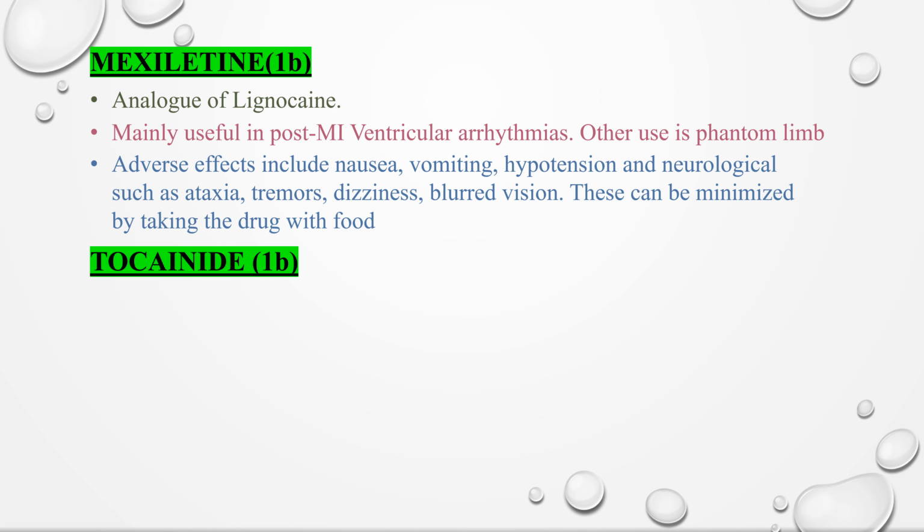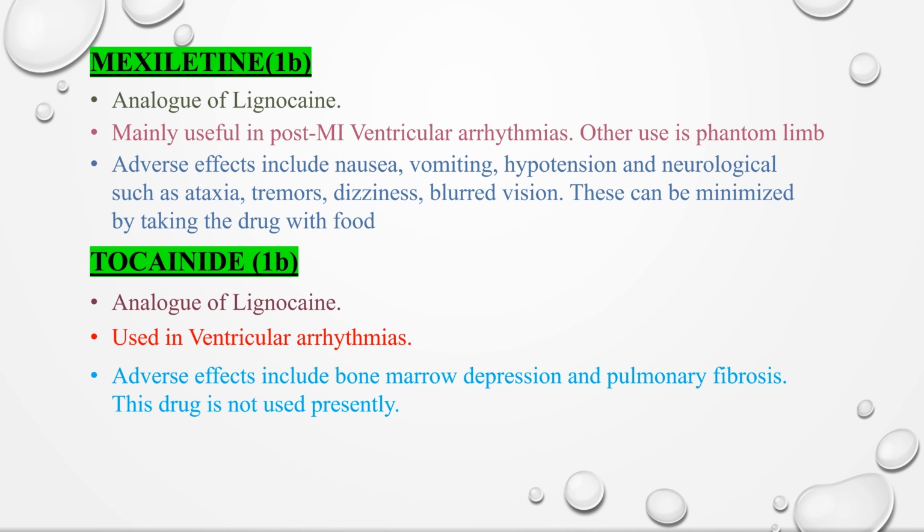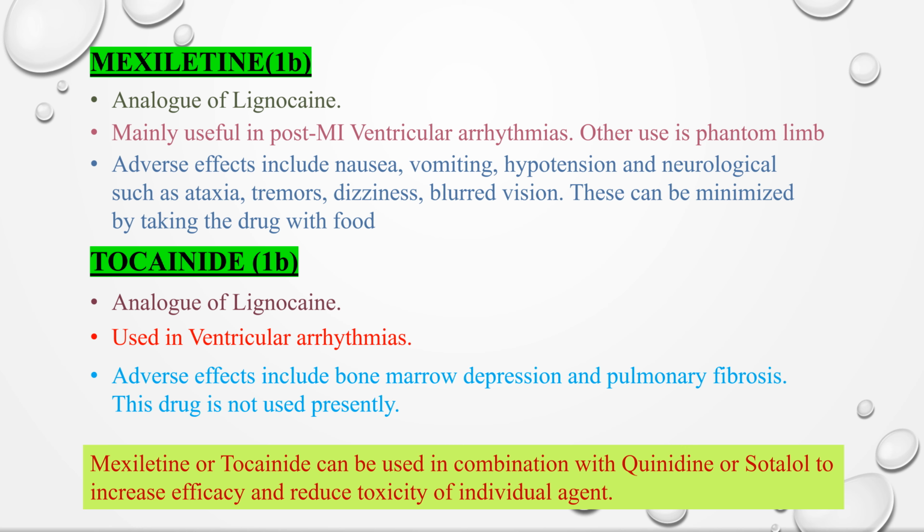Coming to the drug tocainide. It is also an analog of lignocaine. It is used in ventricular arrhythmias. Adverse effects include bone marrow depression and pulmonary fibrosis. Because of these adverse effects, this drug is not used presently. Mexiletine or tocainide can be used in combination with quinidine or sotalol to increase efficacy and reduce toxicity of individual agent.